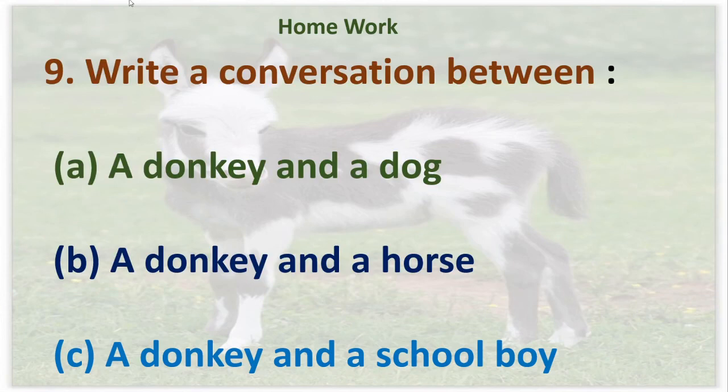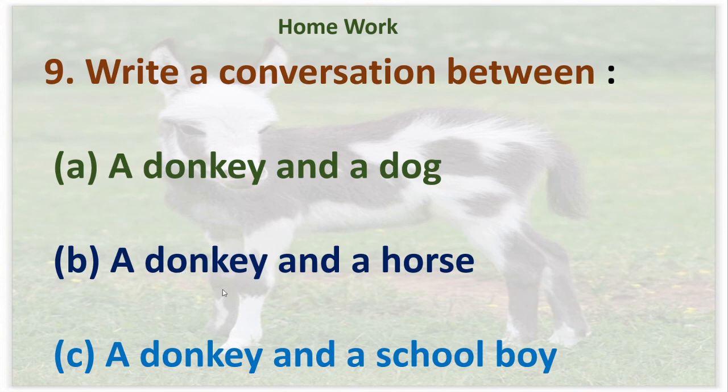Dear children, here this is homework for you. Okay, write a conversation between, here first one, a donkey and a dog. Here you can use some dialogues for donkey and some dialogues for dog. Okay, and you can write a small conversations. Next one, a donkey and a horse.